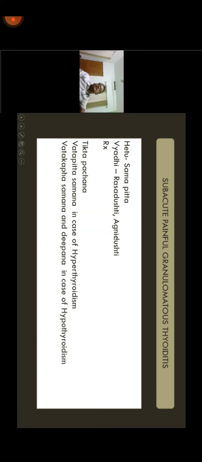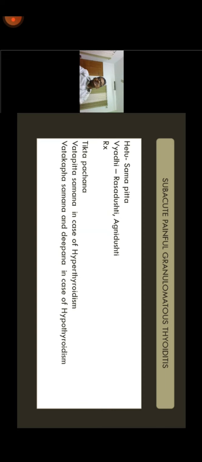Why is it Agni Dushti? Because it can either be hyperthyroidism or it can be hypothyroidism later. So once it is a phase of hyperthyroidism, you need to do Vata Pitta Shamana Chikitsa. Tikta Pachana, in all cases of Pitta Anubandha, you need to do Pachana with Tikta Rasas only. When it is Vata Kapha, again, Katu Rasa Deepanas can be selected if it is a hypothyroid condition. Since you are going to manage Agni, the Aushadhas which act on Agni are Deepanas. That is the most important thing.